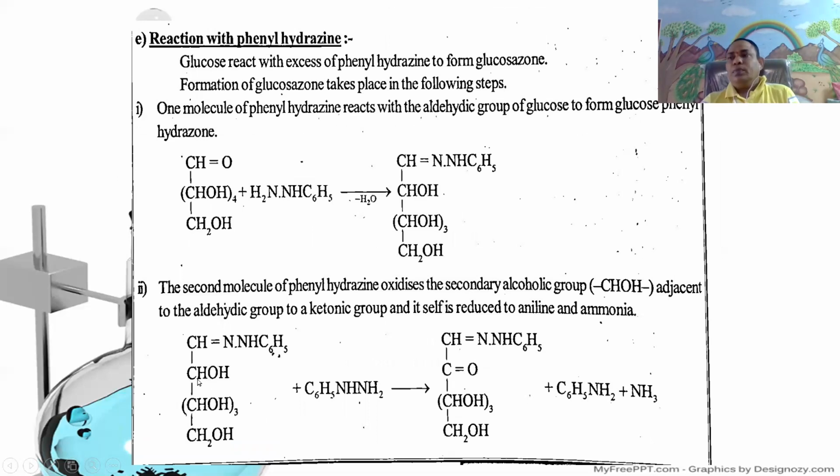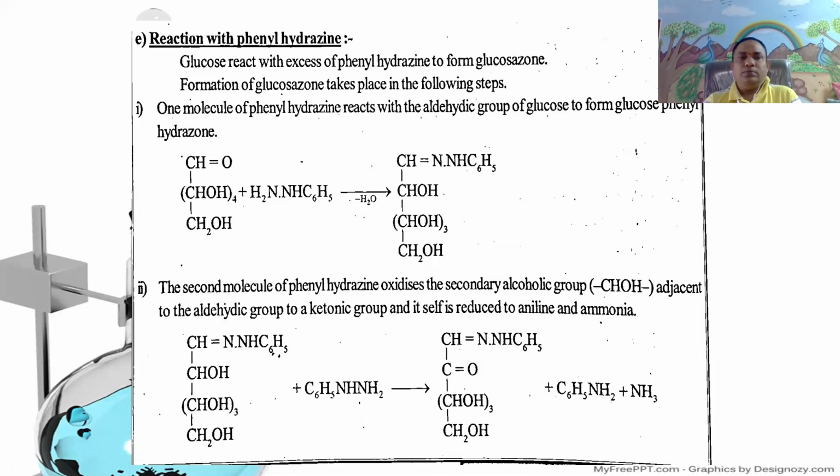Next, reaction with phenylhydrazine. It is an important reaction. Glucose reacts with excess phenylhydrazine to form a yellow crystalline precipitate of glucosazone.